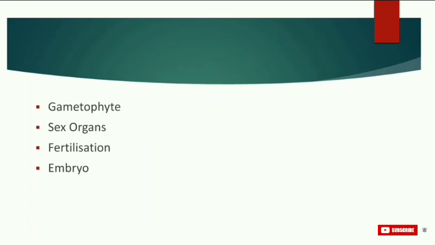This event is a precursor of the seed habit. Precursor is a thing that comes before another thing of the same kind. And in terms of chemistry, precursor means a substance from which one substance or another substance is formed, especially by metabolic reaction. So this event is a precursor of the seed habit and considered an important step in evolution. Examples are Selaginella, Equisetum and Salvinia species.